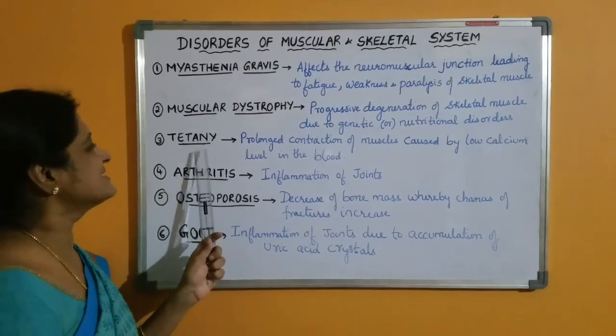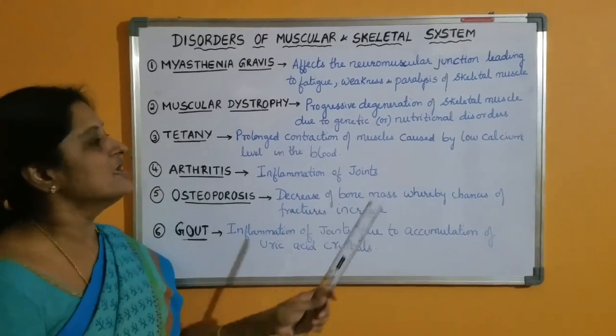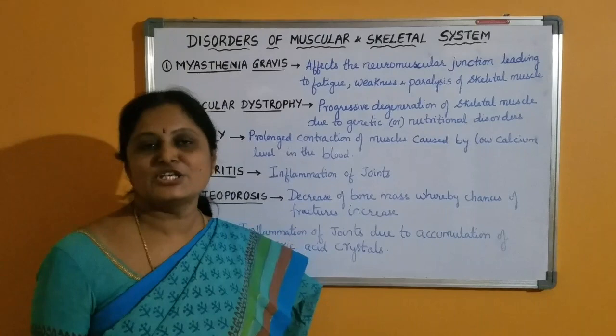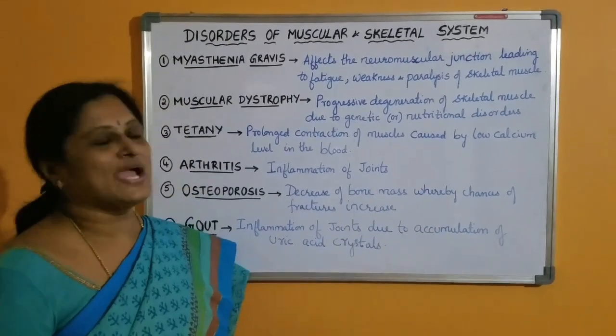The third one is tetany. Tetany is prolonged contraction of the muscles, which is caused due to low calcium level in the blood. Calcium is essential for muscle contraction. And why is there low calcium in the blood?